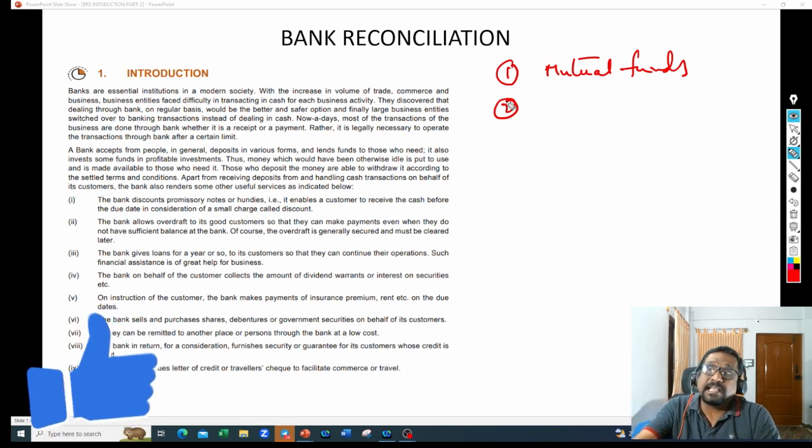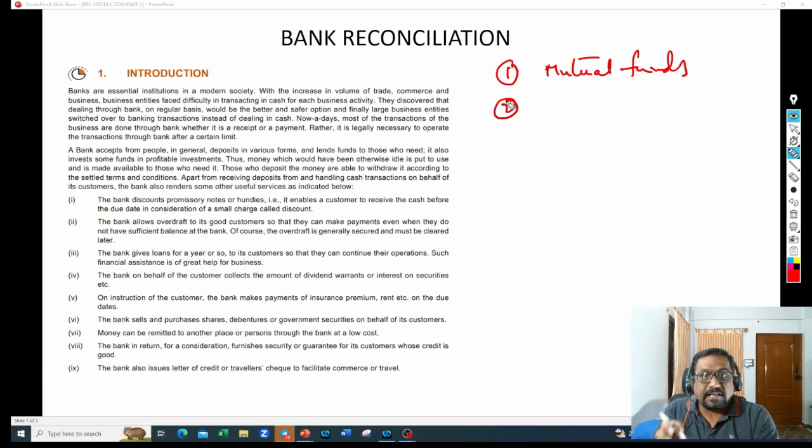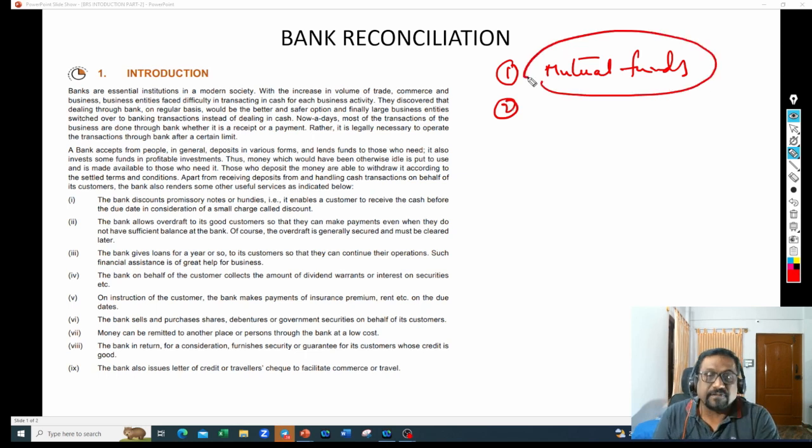And once they get the profit, out of that profit, they will distribute something to us. So you invest, and here you don't get interest. What do you get? You get some profit percentage. So whatever profit these bankers are getting out of the funds being invested, some portion of the profit will be given to us. Those funds are called mutual funds.